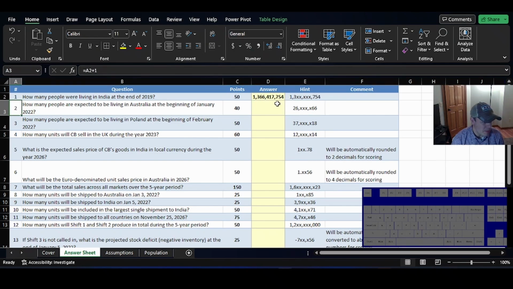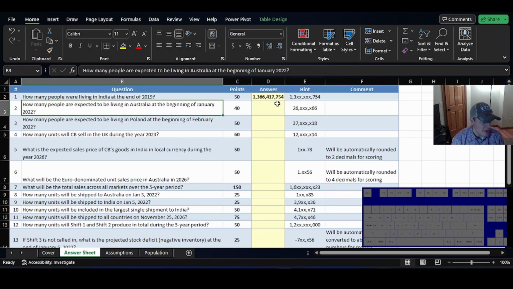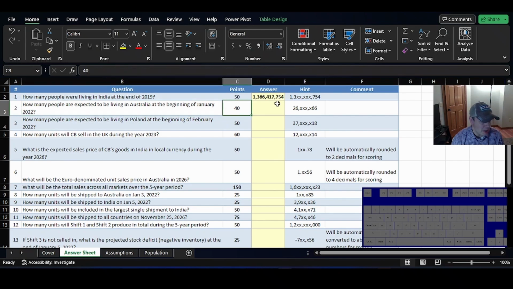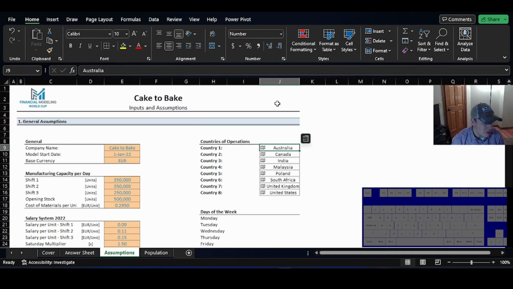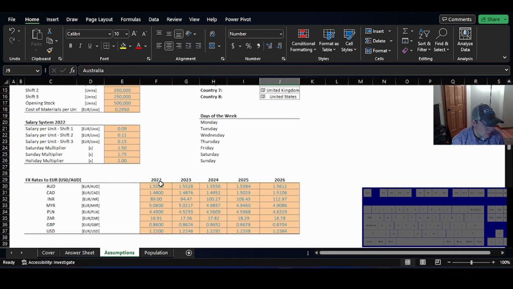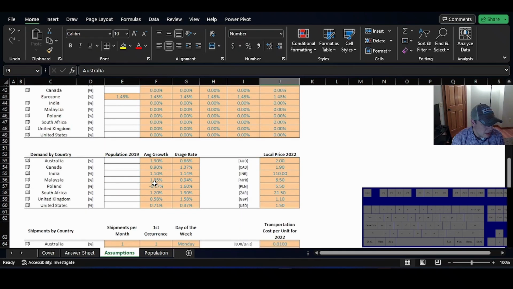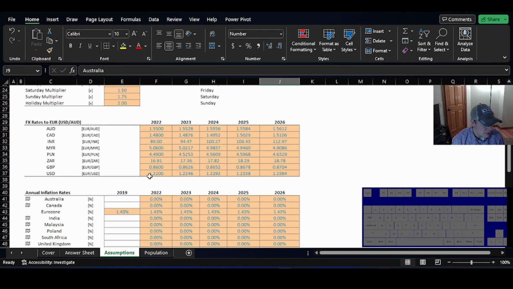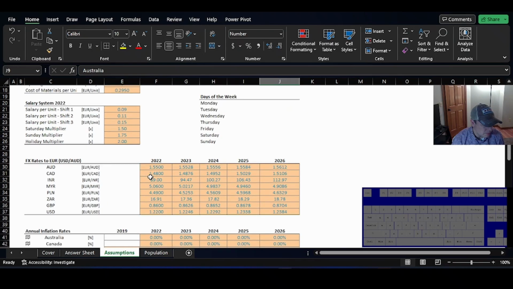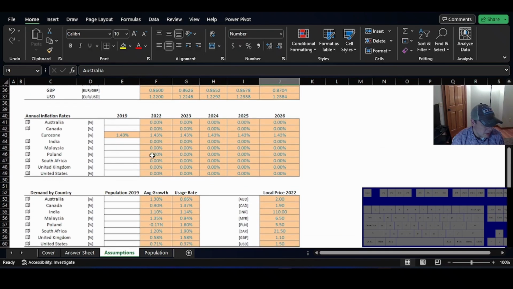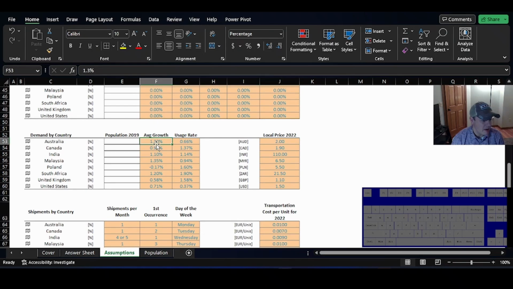All right. How many people are expected to be living in Australia at the beginning of January of 2022? So the beginning of January 2022 is the end of 2021. So the assumptions that we also have, I believe we have growth on there. Population growth, I believe, somewhere in here. Thought I saw it. I could be wrong. Annual inflation rate, demand. Okay, here is the population growth, and I believe this is annually.